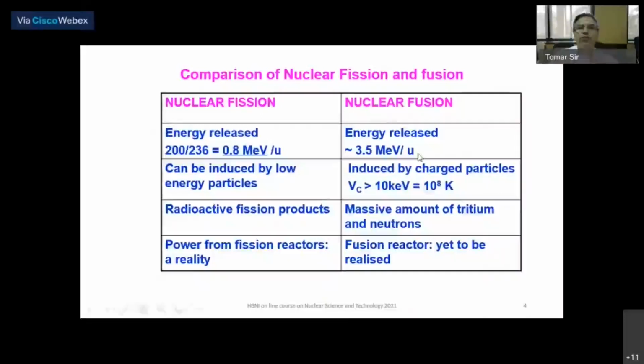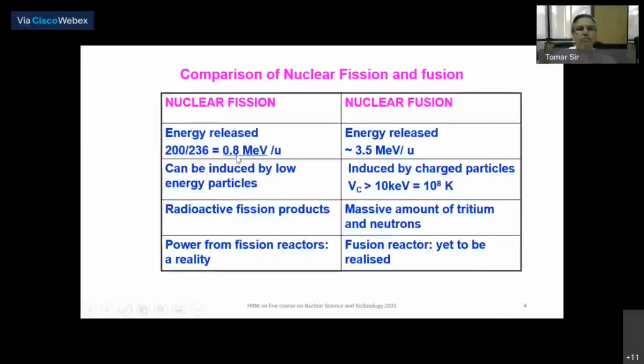Now let's compare the two processes of nuclear fission and fusion in terms of different properties like energy released and the waste products formed and so on and so forth. So just now I discussed that in nuclear fission, 200 million electron volts is released for 236 nucleons.